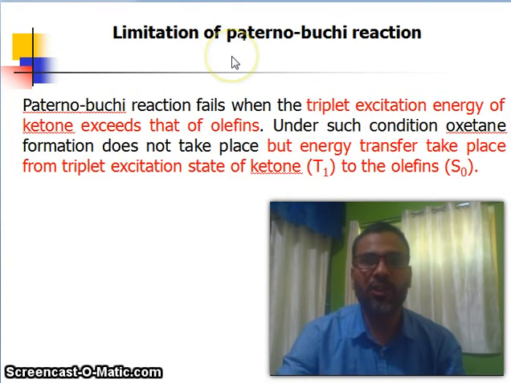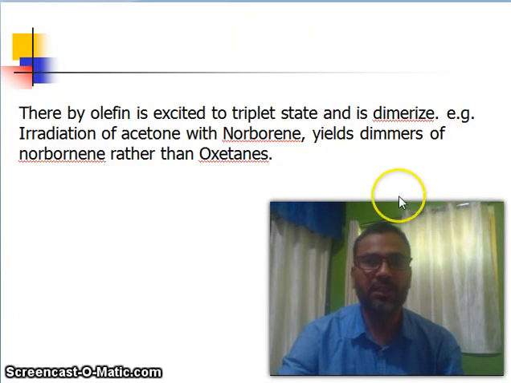So what is the limitation of the Paterno-Büchi reaction? It fails when the triplet excitation energy of the ketone exceeds that of the olefin. Under such conditions, oxetane formation does not take place, but energy transfer takes place from the triplet excited state of the ketone to the olefin in its S0 ground state. The olefin is excited to the triplet state and is dimerized. Example: irradiation of acetone with norbornene yields dimers of norbornene rather than oxetane.